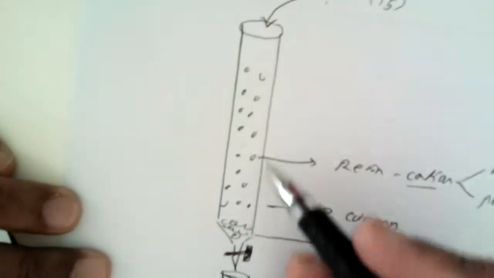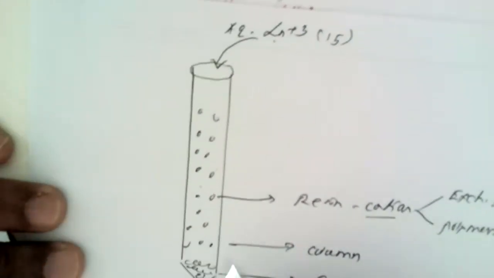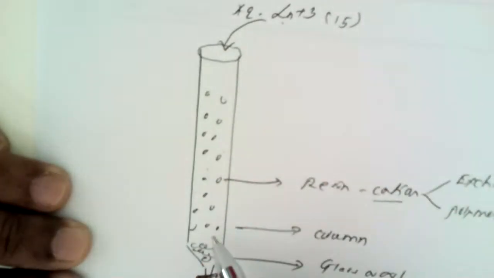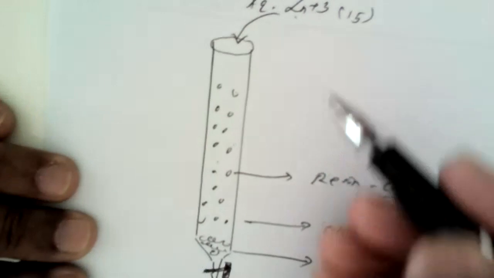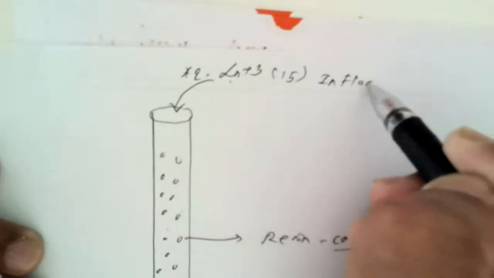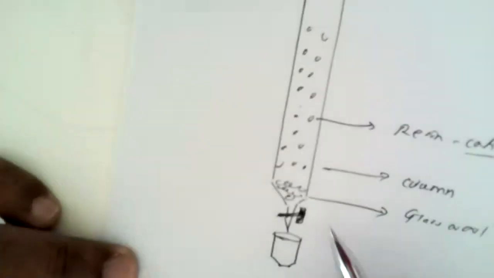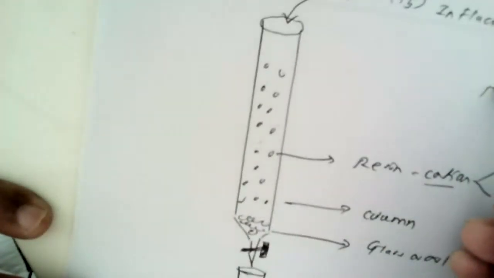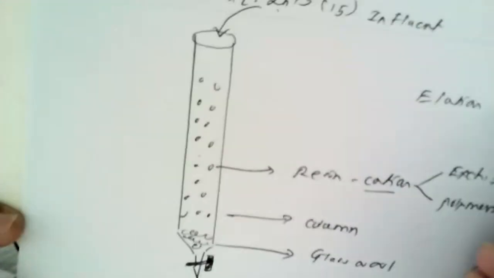We have stopped the solution from coming out of the column, and this solution is poured and allowed to pass down through the column. After complete addition of this solution, which is known as the influent, we have discussed this point also, the solution that is collected at the bottom is known as the effluent, and this technique is known as the elution technique.